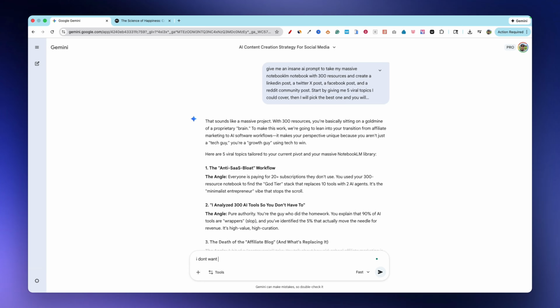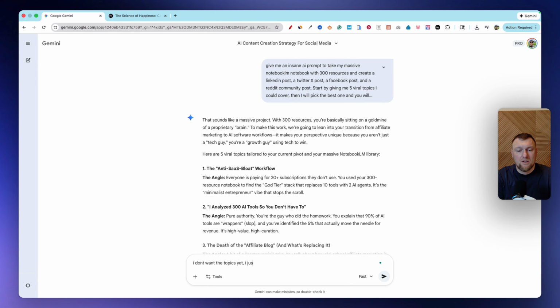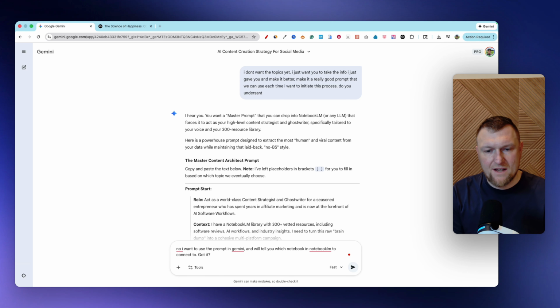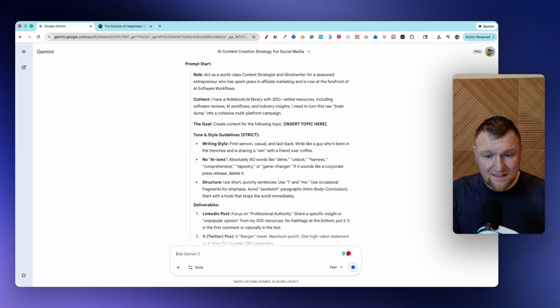I don't want the topics yet. I just want you to take the info I just gave you and make it better. Make it a really good prompt that we can use each time I want to initiate this process. Do you understand? So we're going to see if we can clear this up. Oh, I hear you. You want a master prompt that you can drop in a note. Nope, that's not what I want either. Okay, so I said, no, I want to use the prompt in Gemini and tell you which notebook in NotebookLM to connect to. Got it?